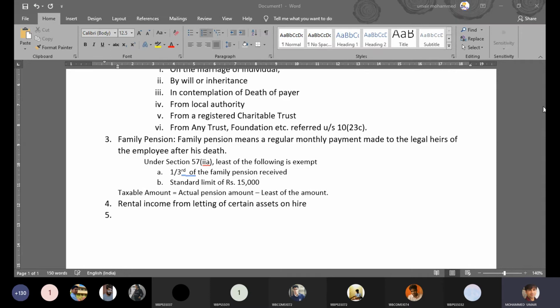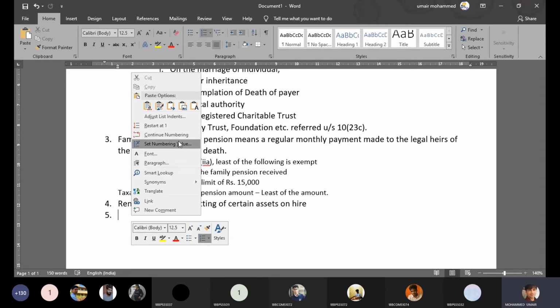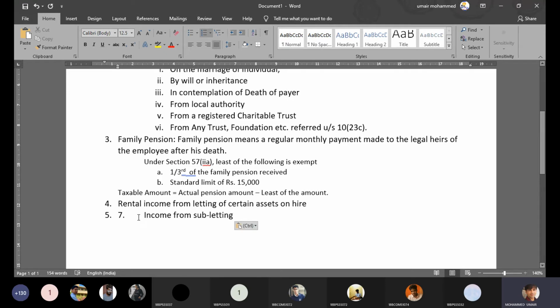So let's move on to the other items. Next, you have income from subletting. So this is a very interesting transaction that comes under the head other sources. What it means is that you have taken a house on rent. Of course, you're not the owner of the house.